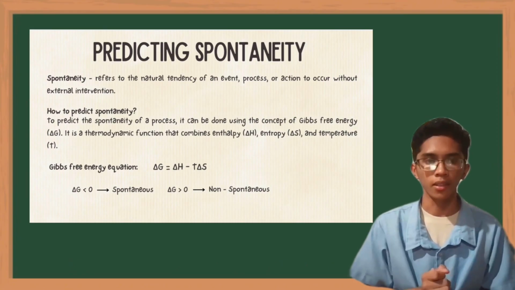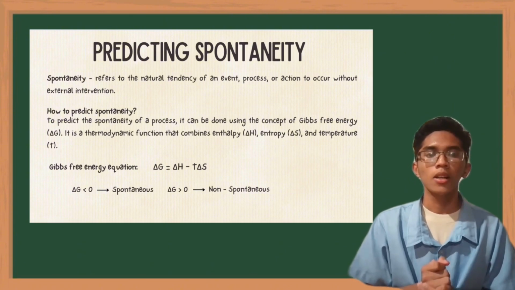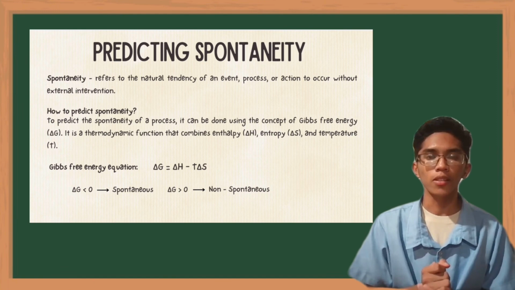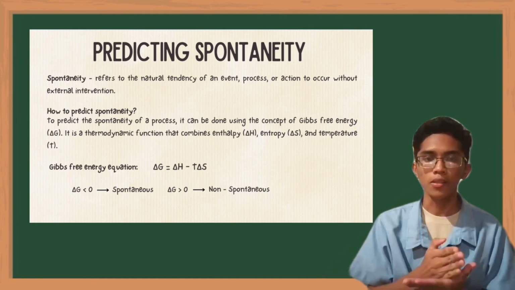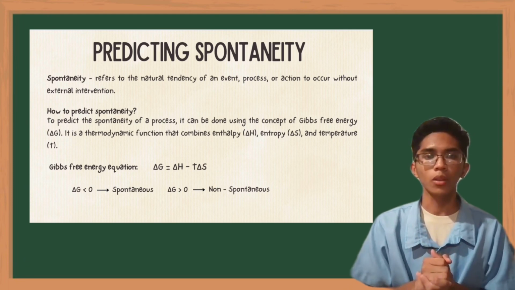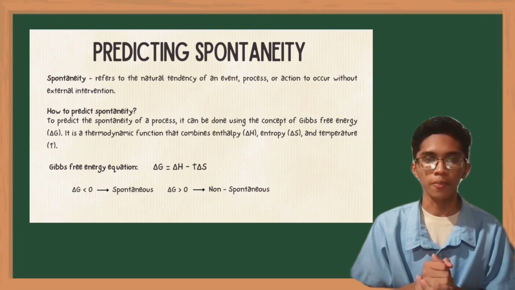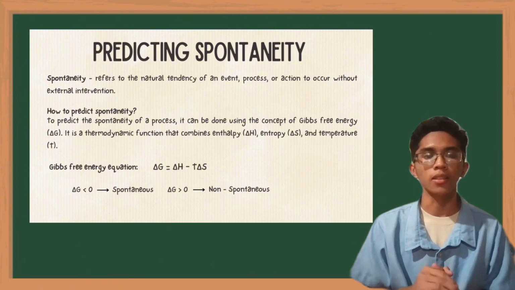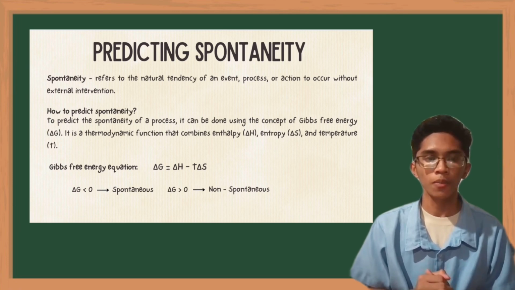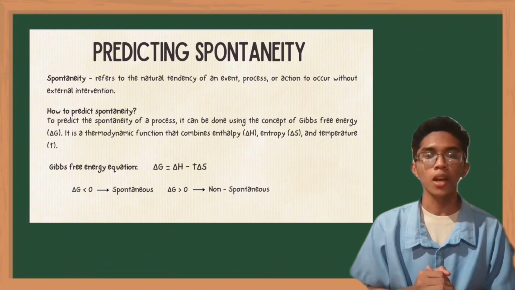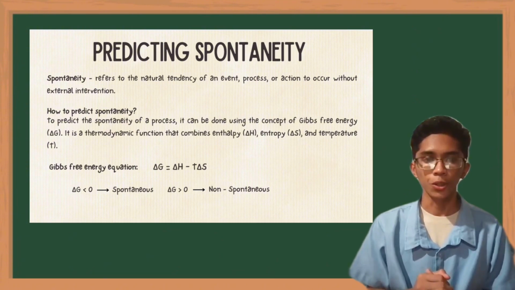Predicting spontaneity. First and foremost, what is spontaneity? Spontaneity refers to the natural tendency of an event, process, or action to occur without external intervention, meaning it will occur under its own conditions. Now, how do we predict spontaneity? It can be done using the concept of Gibbs free energy, a thermodynamic function that combines enthalpy, entropy, and temperature.